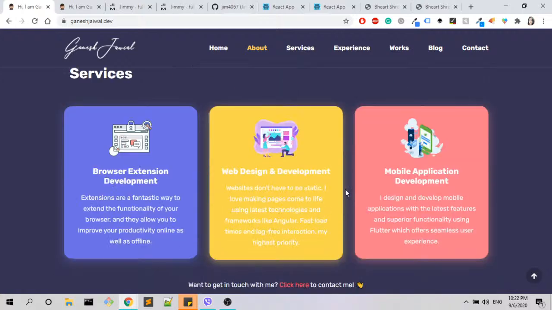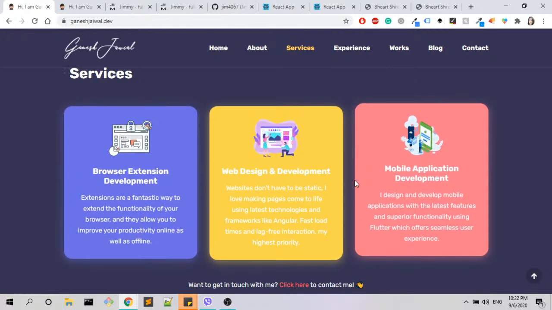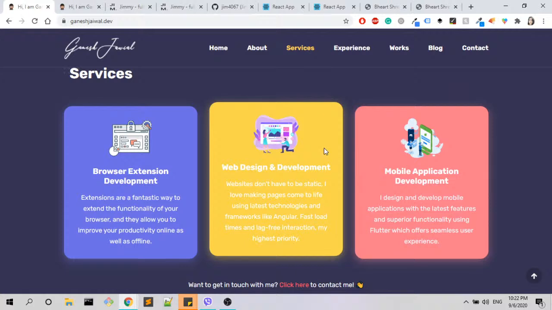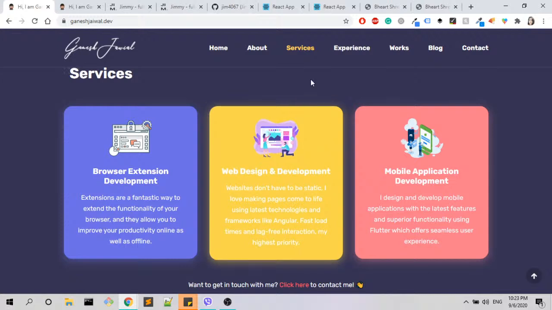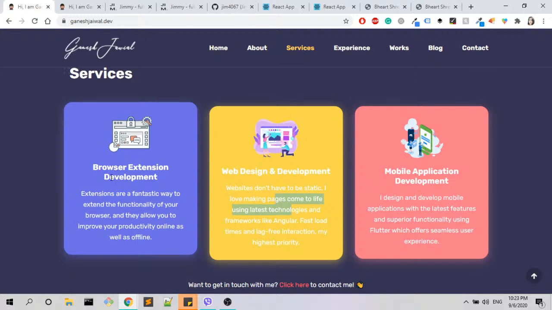Cool, let's keep going with the services. So all in all, I like that part with the services. My only thing is about this middle one, because it's yellow and the text is white, and I think the color contrast is quite small and it's not very easy to read, so I would suggest you change that color. The yellow color looks good with that bluish, but not so much with white. It's a little bit difficult to read what's going on here. Okay, other than that, I do like that blue one and that pink one.